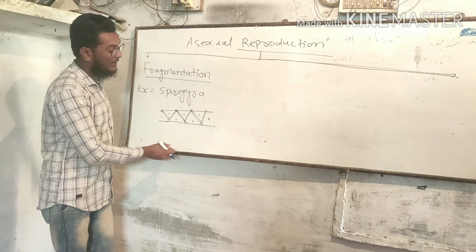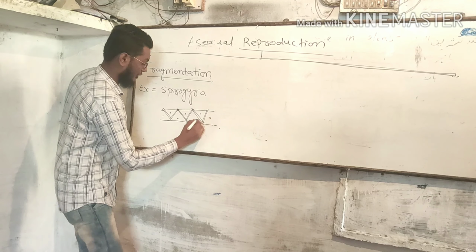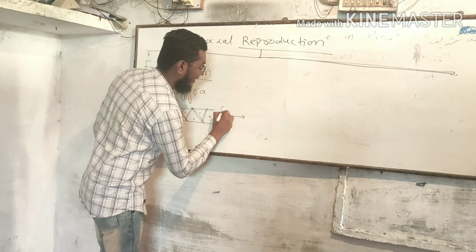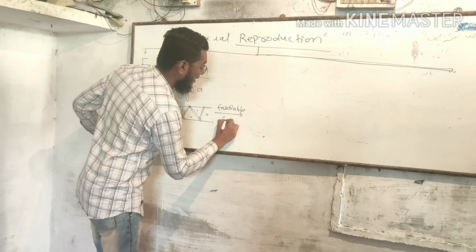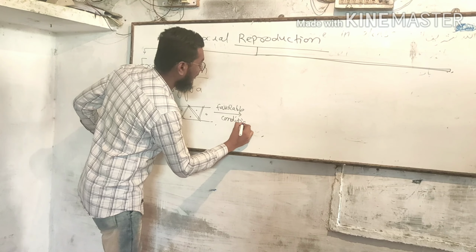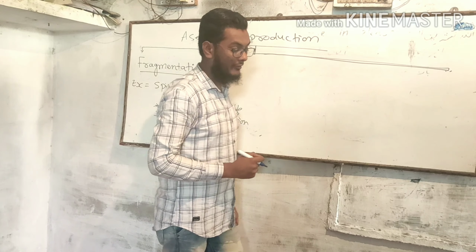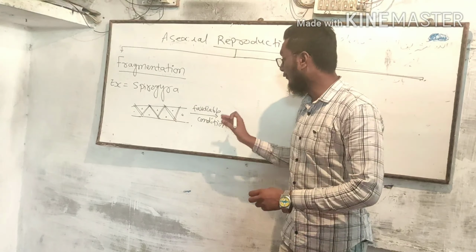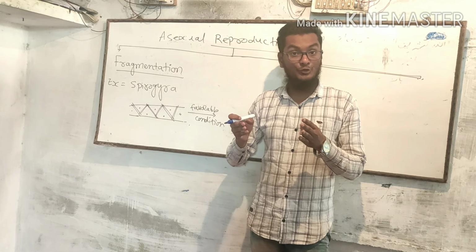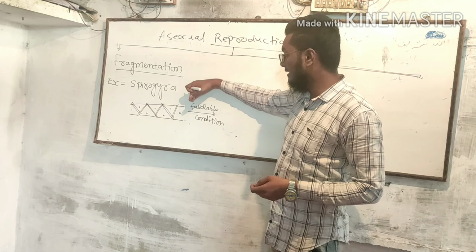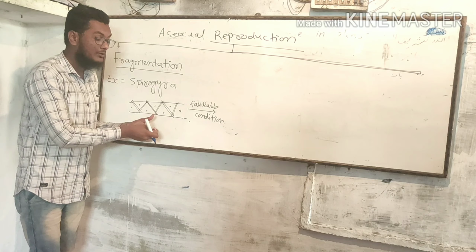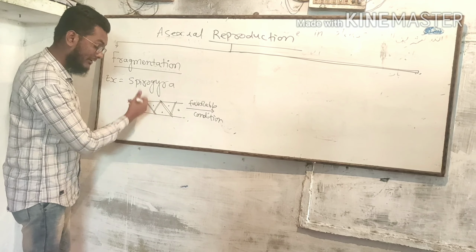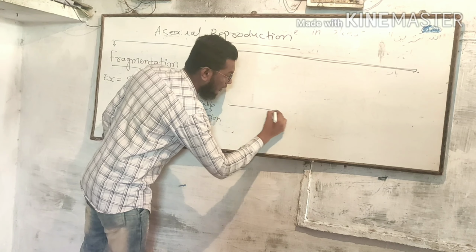Whenever Spirogyra gets a favorable condition, we know what is meant by favorable condition: the suitable environment, suitable presence of water, suitable pH, etc.